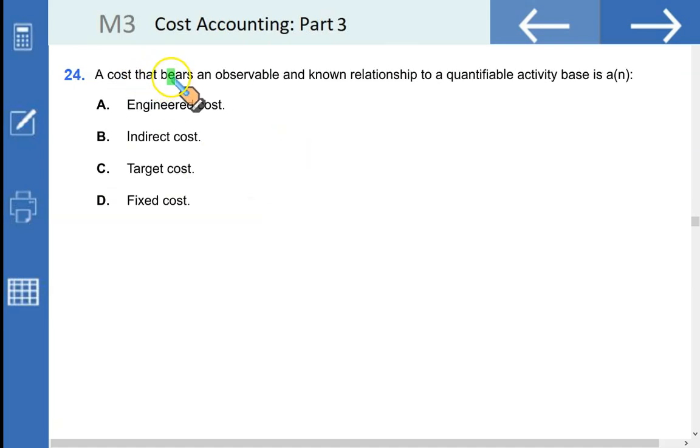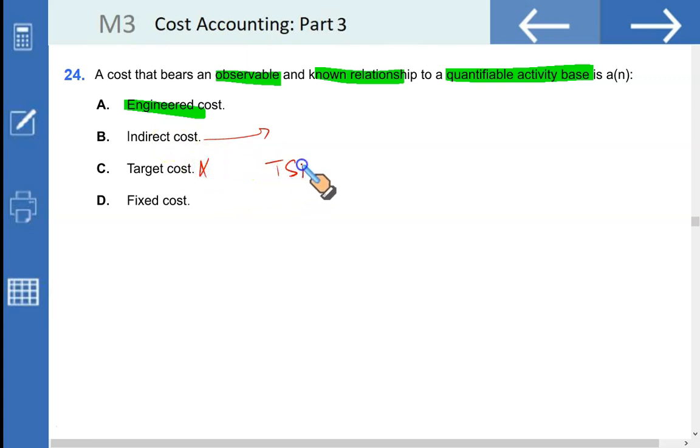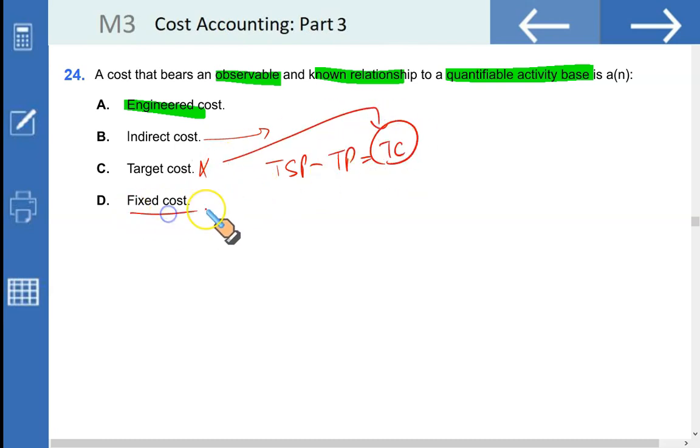A cost that bears an observable and known relationship to a quantifiable activity base is called an engineered cost. A cost that can be expressed with mathematical precision through a mathematical equation is called an engineered cost. Indirect cost, on the other hand, is the cost that is not the direct cost, like direct material, direct labor, electricity, gas, water, depreciation, rent, property taxes, insurance. Target cost we already discussed. Target cost is equal to the target selling price less targeted profit, and the cost that you need to achieve is your target cost. And fixed cost is the cost that doesn't change with the level of activity.